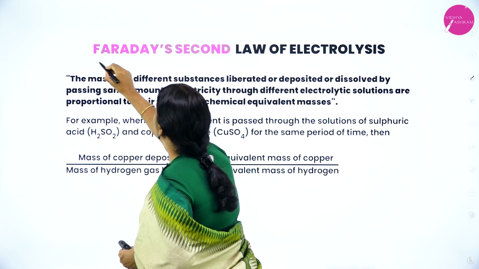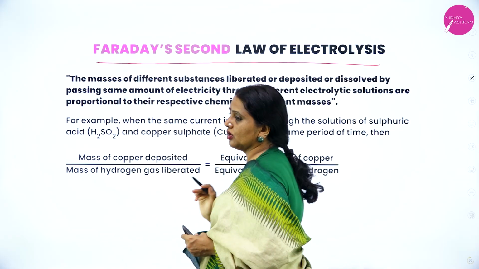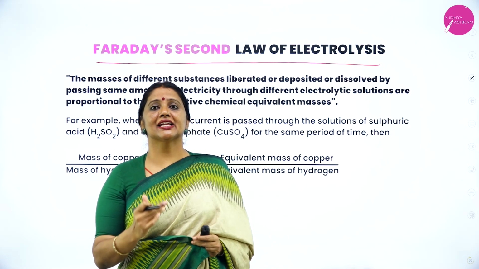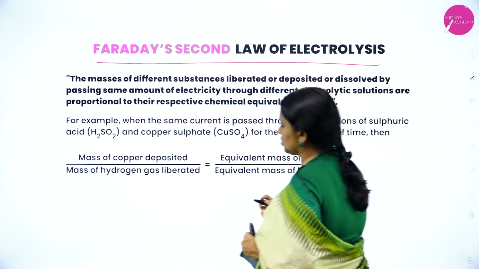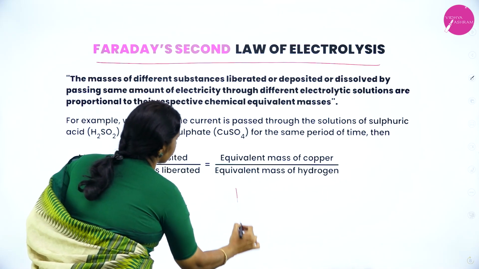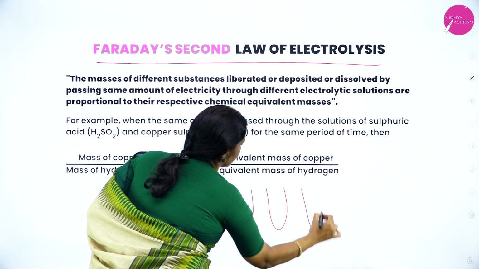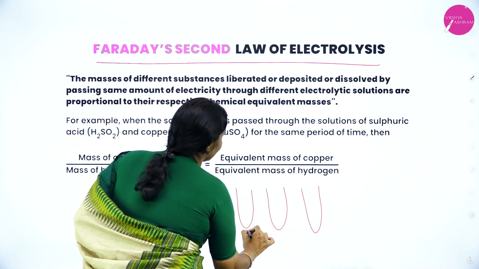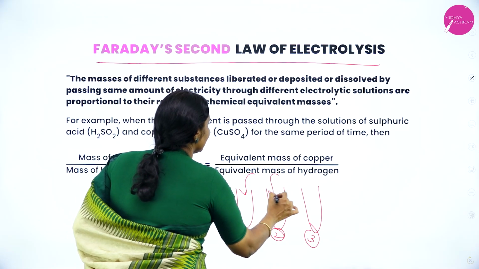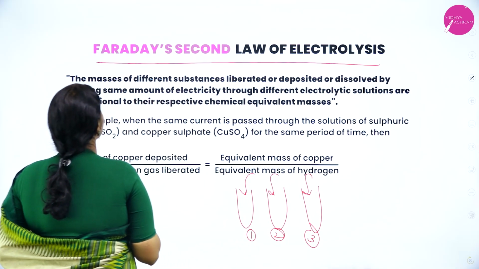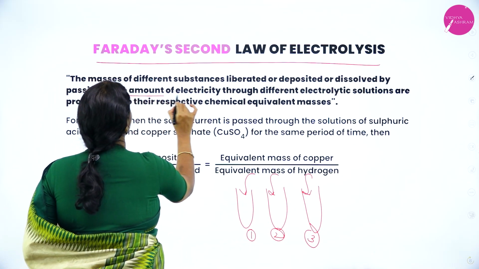Next up, Faraday's second law of electrolysis. Now, I'll take different electrolytes: electrolyte 1, electrolyte 2, electrolyte 3. Through these, I am going to pass the same amount of electricity.